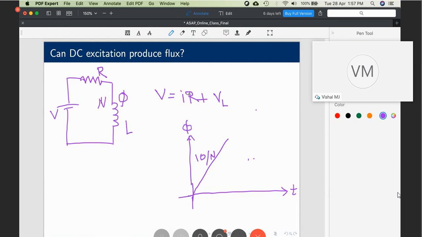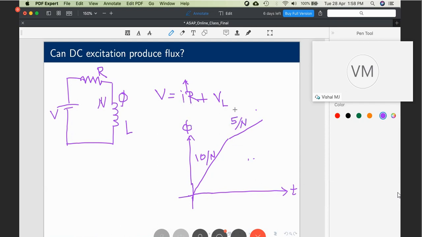After some time, what happens? Now the current begins to rise, so some voltage gets dropped across the resistor. Let's say after some time, 5 volt gets dropped across the resistance and the balance 5 comes to the inductance. Now what is the rate of change of flux? It will be 5 by N. The slope has reduced, but it is still increasing. The slope at this section is 5 by N.